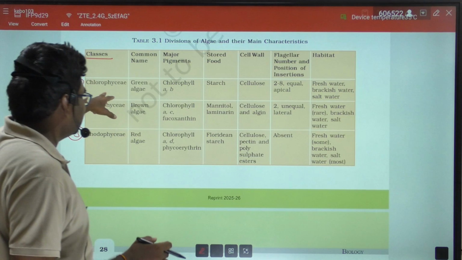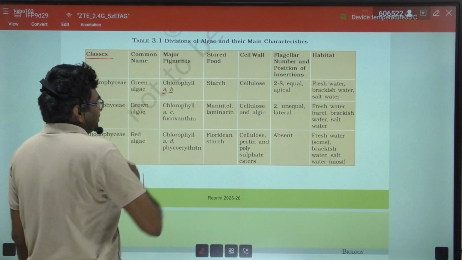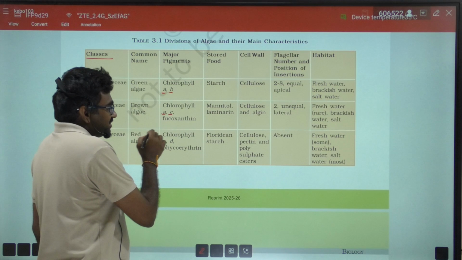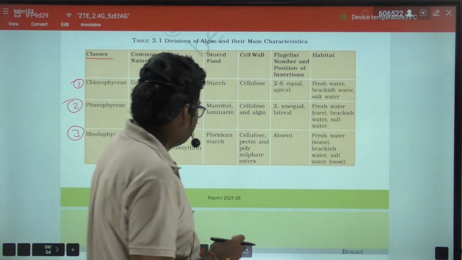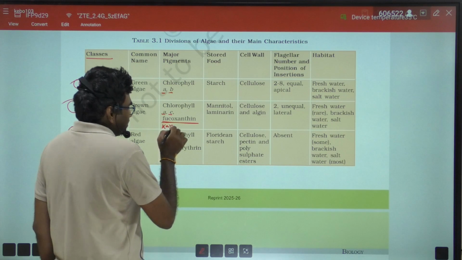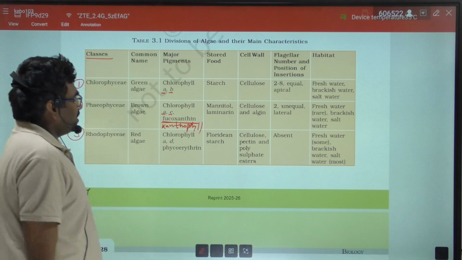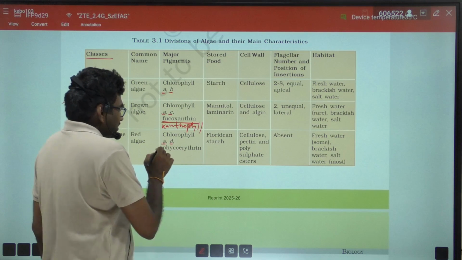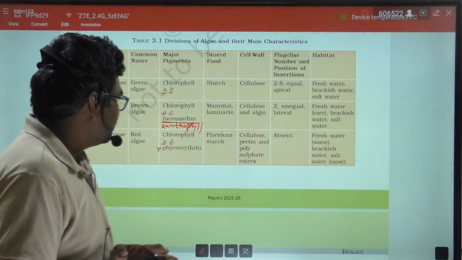If you look into the Chlorophyceae, the major pigments are chlorophyll A and chlorophyll B. Whereas in Phaeophyceae, the major pigments are chlorophyll A, chlorophyll C, fucoxanthin, as well as xanthophyll. And here for Rhodophyceae, it is chlorophyll A, D, and R phycoerythrin. These are the major pigments.